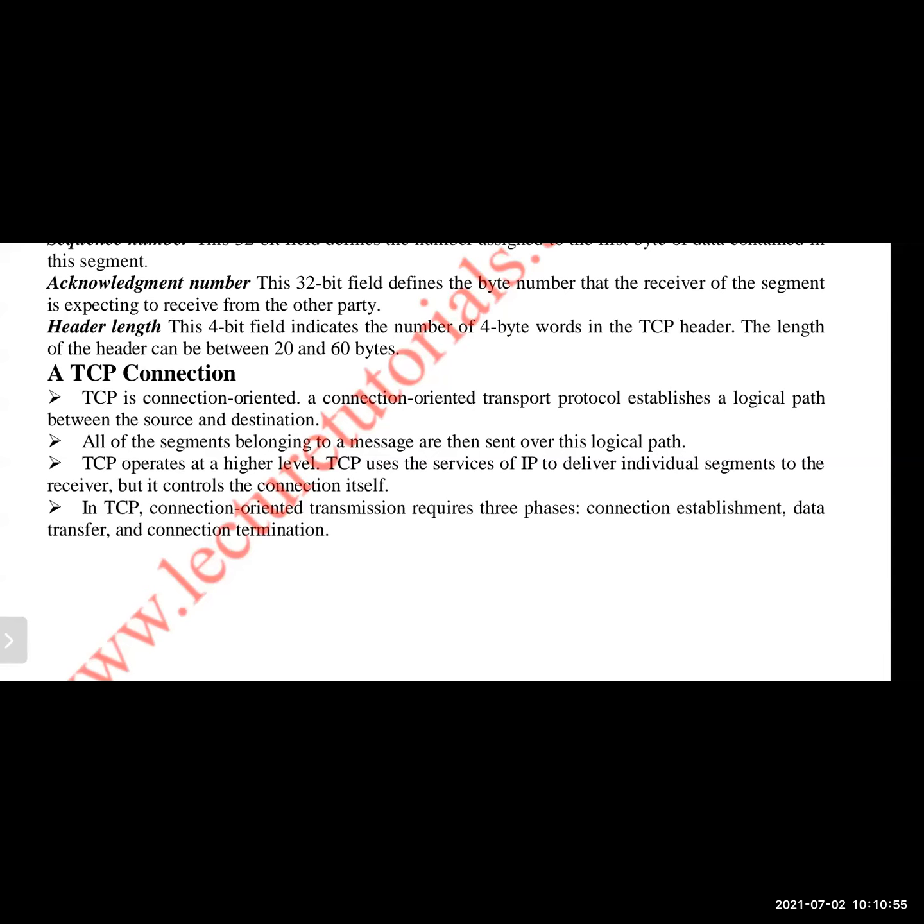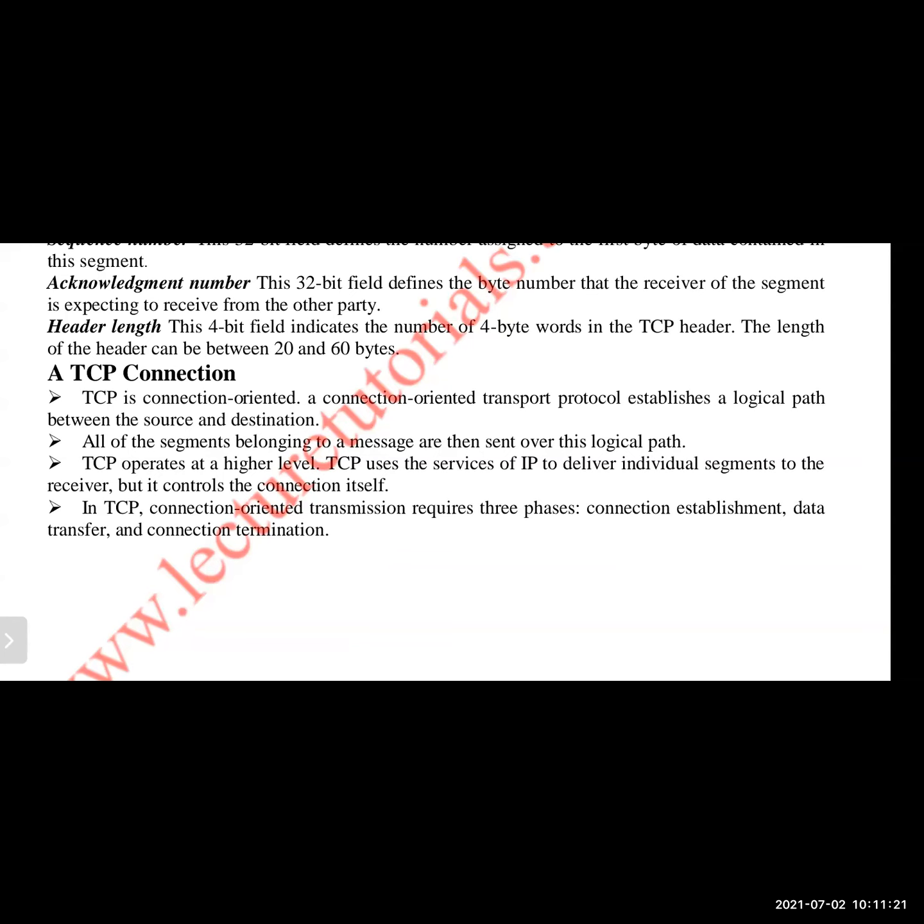A particular route will be selected. That selection of the route before starting communication is called the logical path. We call that a logical connection. Physically they are not directly connected, but logically they will be connected. The process on the sender machine and the process on the receiver machine will be connected with some logical path.